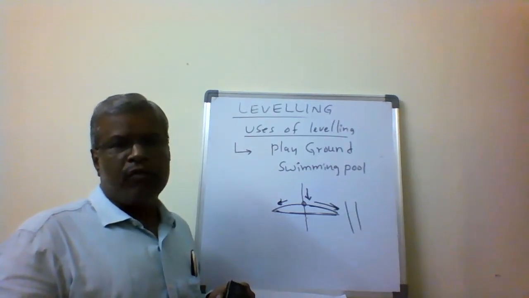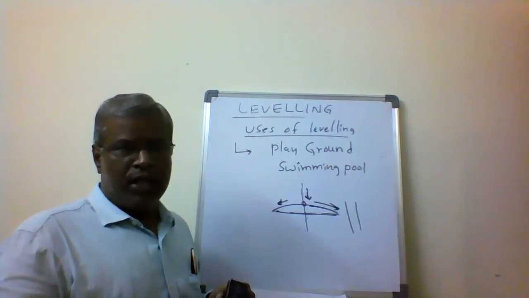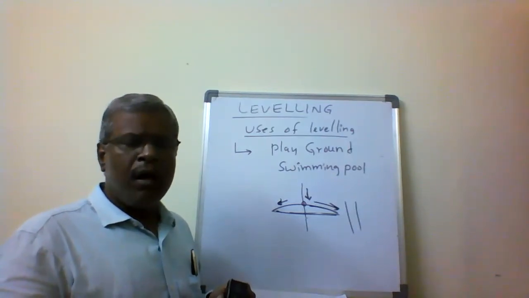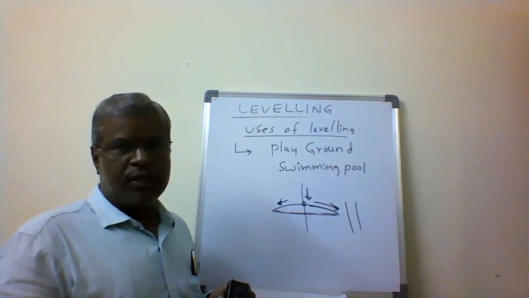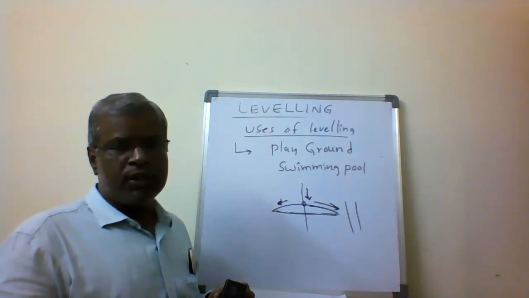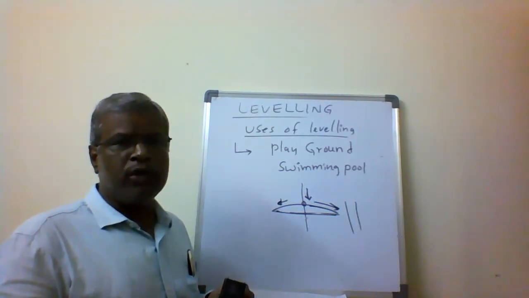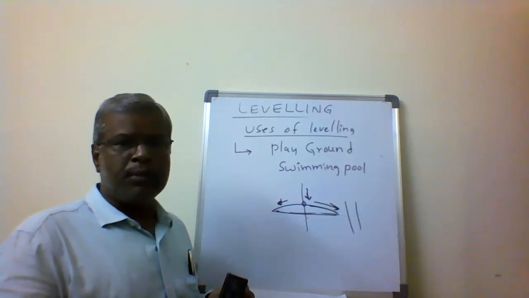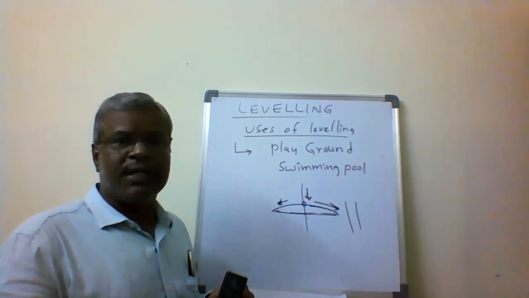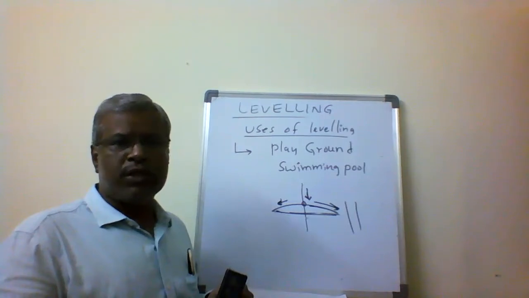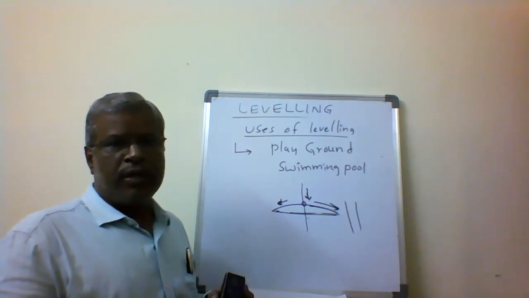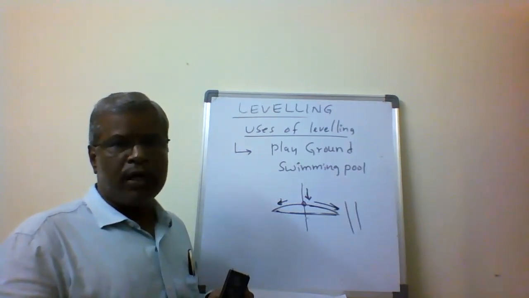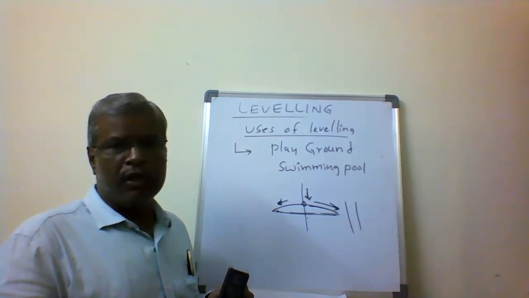To complete the building construction, we are going to use the level. Even for the preparation of a column, we use the plumb bob, or the plumb line, which gives you the straight line, to check whether the column is placed and erected correctly or not. At the ground stage it is perfectly straight, but if you keep extending the length, sometimes it may deviate. Then it is called an eccentric column. In an eccentric column, when the load is applied onto the column, cracks are going to develop in the column itself.